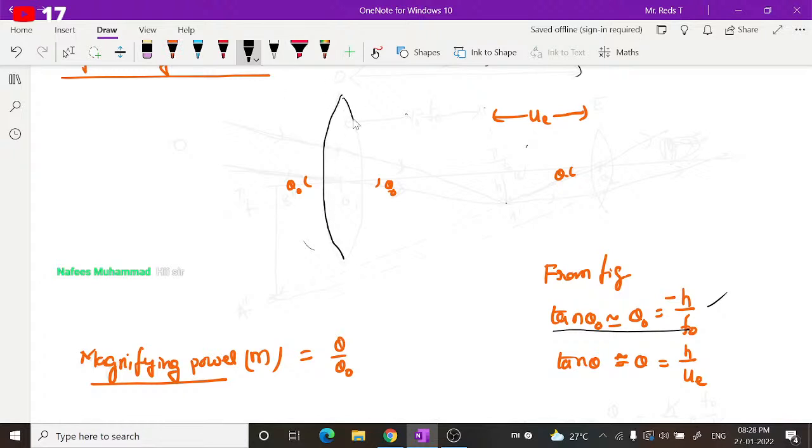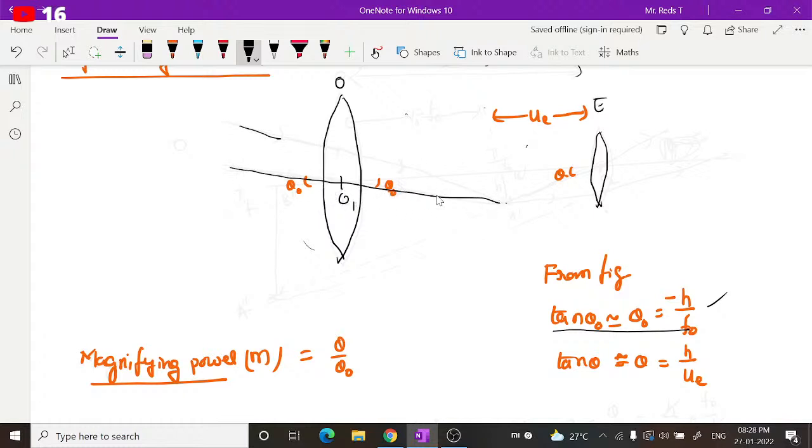This is the objective lens, and this is the eyepiece. If a light ray passes through the optic center of the first one, it passes undeviated. The angle made by this with the principal axis, we can consider this is the principal axis, will be theta naught.